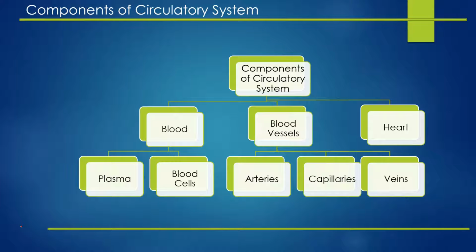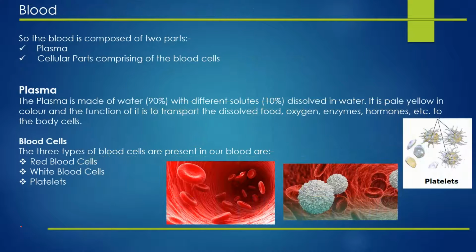So now let's move to the next topic, that is blood. So the blood is composed of two parts, as you all know, plasma and cellular parts comprising of the blood cells. So now let's learn what is plasma. So the plasma is made of 90% water with different solutes, that is only 10% that is dissolved in this water.